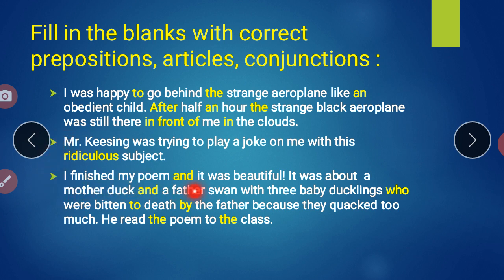I finished my poem and, find it, and it was beautiful. It was about a mother duck and a father swan with the baby duckling who, connectors, were beaten to death by the father. Because के नीचे भी underline करना है, it is also one of the connector. They quacked too much. He read the poem to the class. So here do the underline, that is below on, with, and, who, to, by, the, and the.